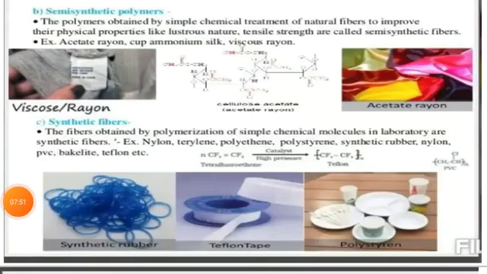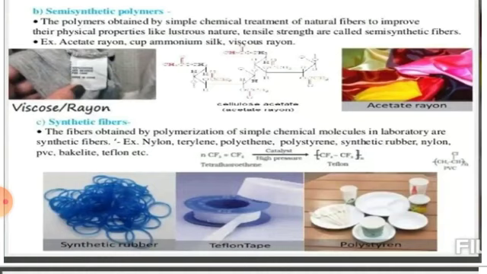Now in natural polymer, we have studied plant polymer, animal polymer. This is one of the sources. The second kind is semi-synthetic polymer. What is semi? Semi means intermediate. It is also known as regenerated polymer. These polymers are derived from natural polymer.